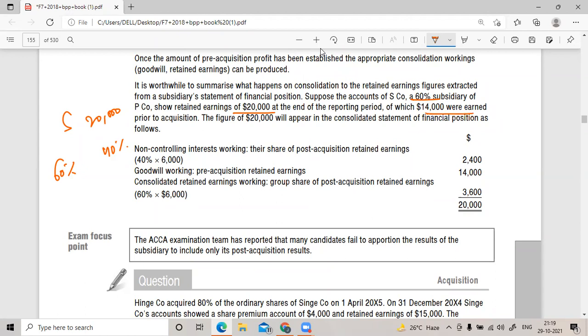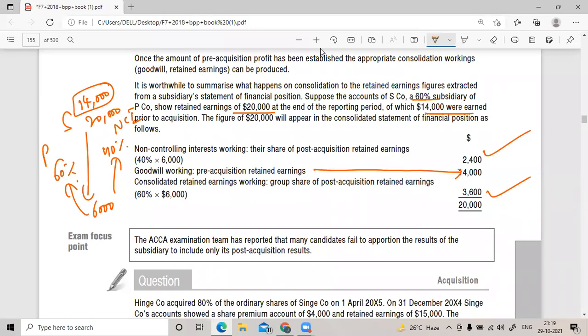So from this total retained earnings at the end of the year, I would remove the pre-acquisition retained earnings. So I get 6,000, the post-acquisition retained earnings. Out of that, 60% would go to the parent and 40% would go to NCI. Correct? So here is the treatment. Yes, sir. 40% goes to NCI, 60% goes to the parent, and the pre-acquisition retained earnings will be going for the goodwill calculation that we have already discussed.